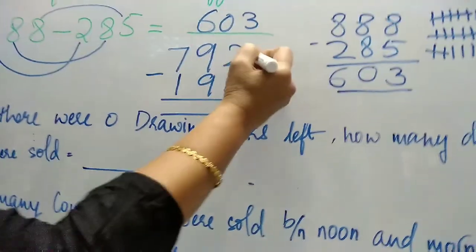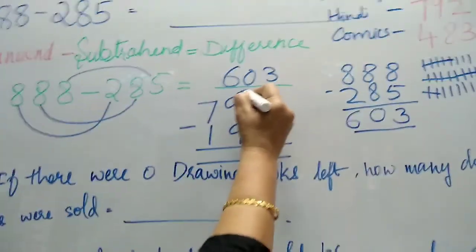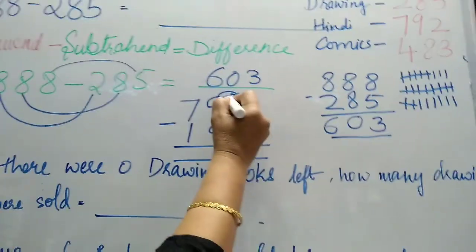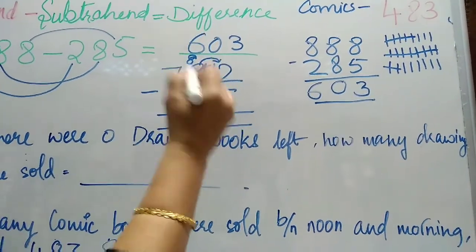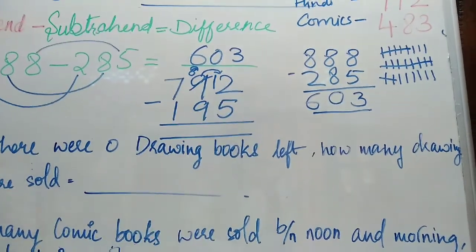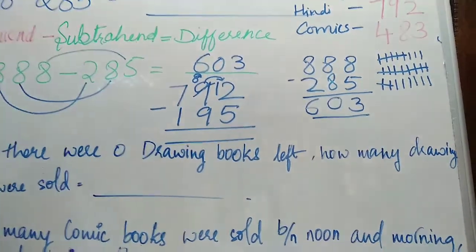So what? Here is a small number. We can't take out, so borrow 1 from here, from your friend 9. Since 1 has been given, here 8 only will be there. From 12, 5 goes. See, just count the smaller.